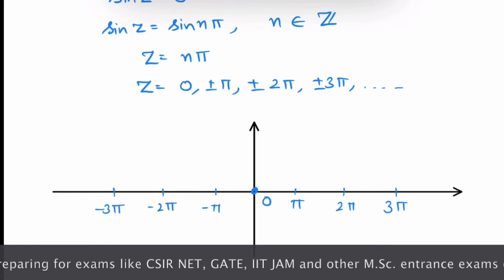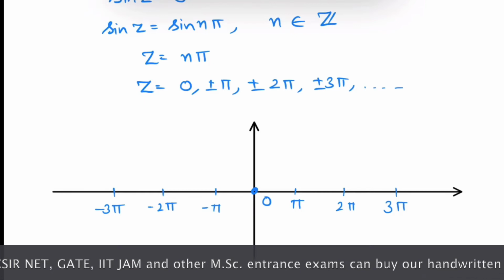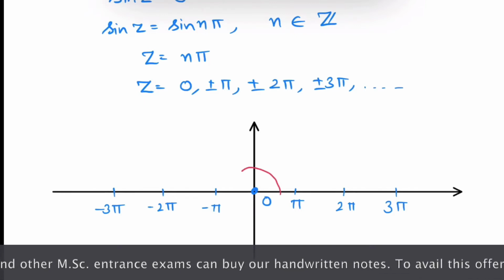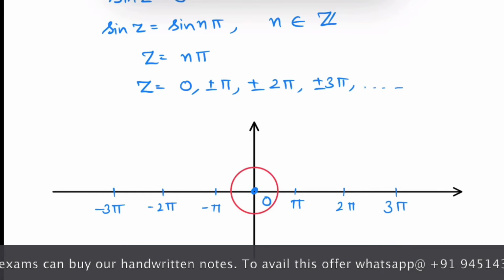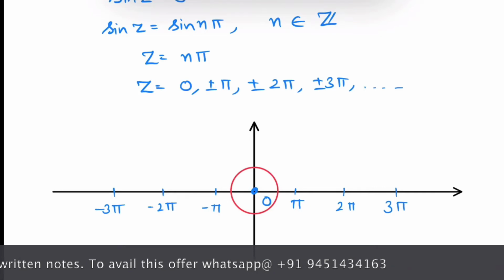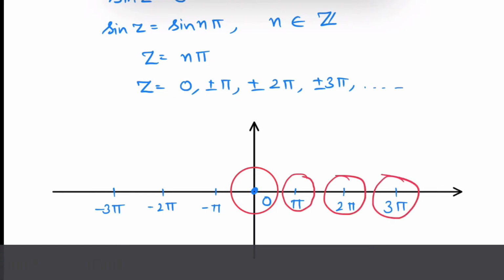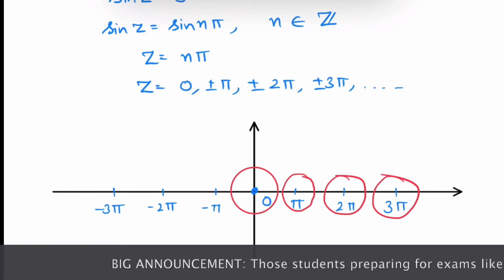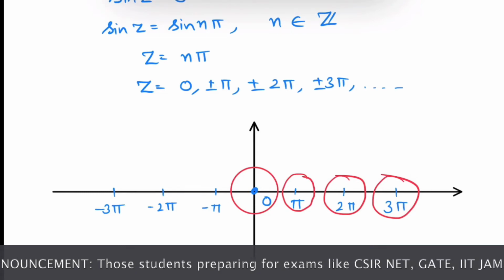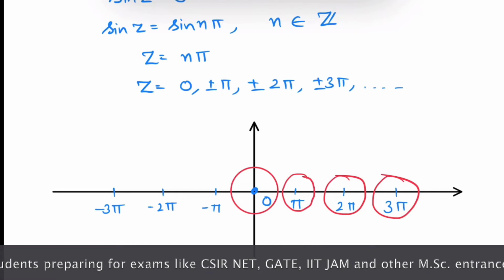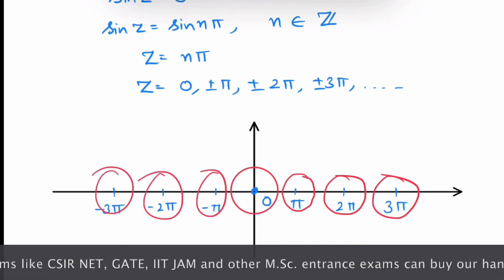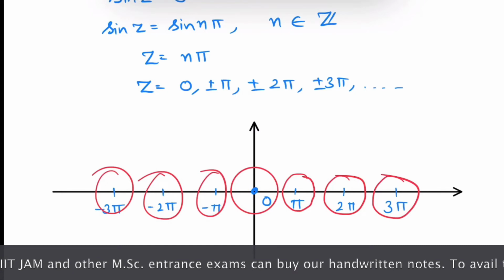So you can see we can construct a neighborhood. Inside this neighborhood the function f of z is analytic. We can construct neighborhoods in which the function is analytic, so we can isolate these singularities, that's why these singularities are isolated singularities. All these singularities are isolated singularities. Now let's see another example.